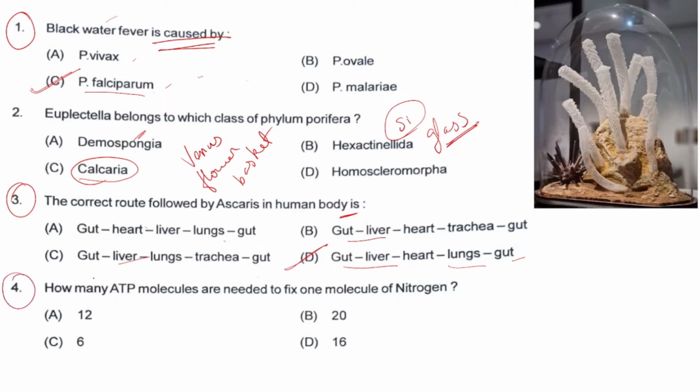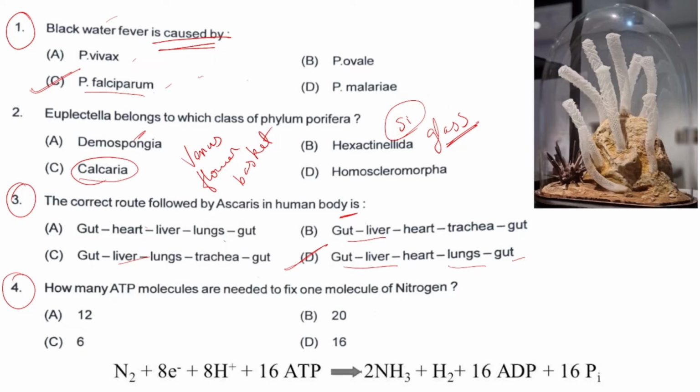Question number 4. How many ATP molecules are needed to fix one molecule of nitrogen? Here you can see the equation. This is a direct question. So 16 ATP molecules are needed to fix one molecule of nitrogen by the enzyme nitrogenase. This is a question from the nitrogen fixation topic.